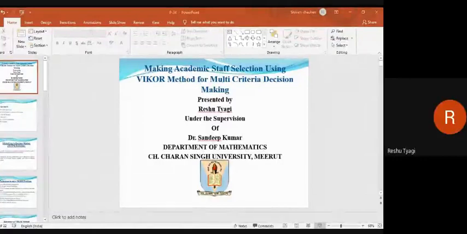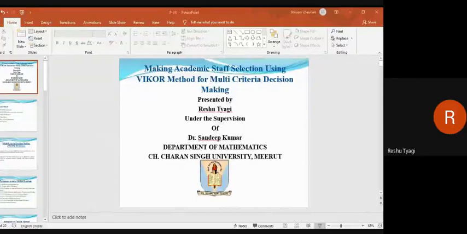Contents: MCDM definition, MCDM problem solving techniques, VIKOR method, numerical illustration, references. First is MCDM: selection of the best action from a set of alternatives, each of which is evaluated against multiple and often conflicting criteria. There are some techniques to solve such a problem, of which we are going to discuss the VIKOR method.